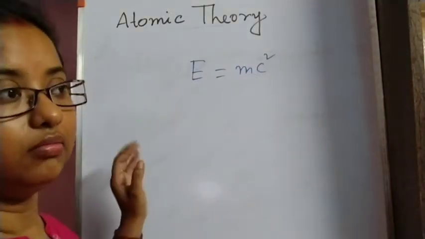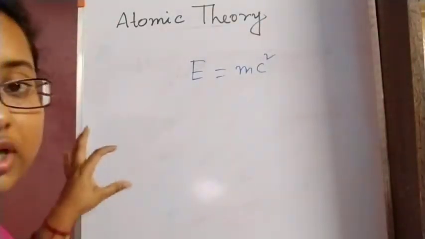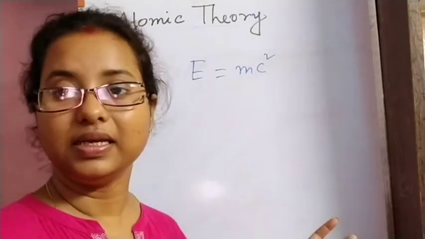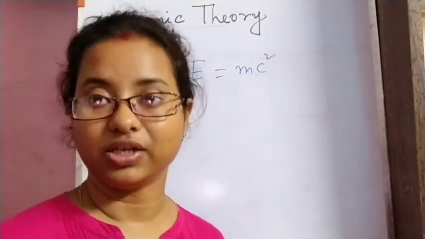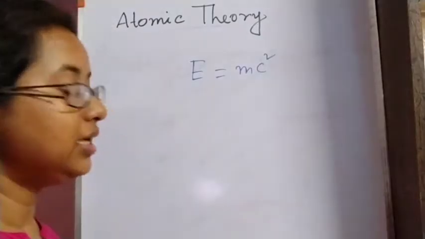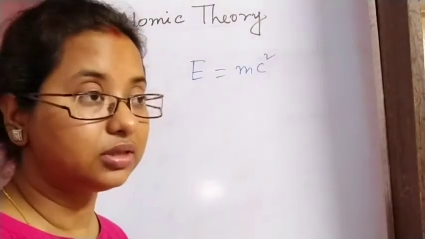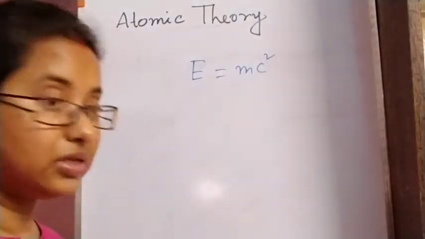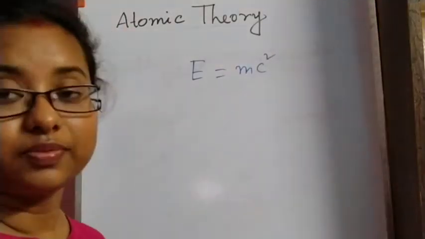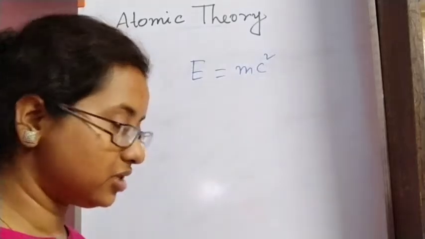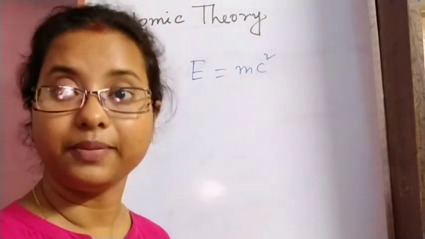As these two theories were there, Berzelius thought that there must be some connection between these two, and he gave a postulate, called a hypothesis, because this did not have any experimental evidence. That's why we have to call it a hypothesis.